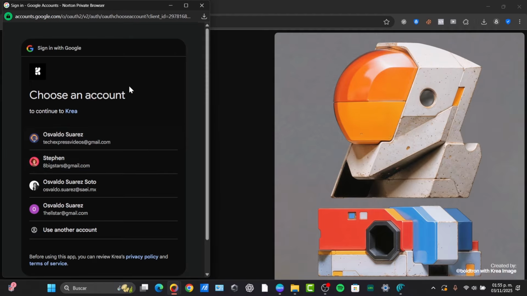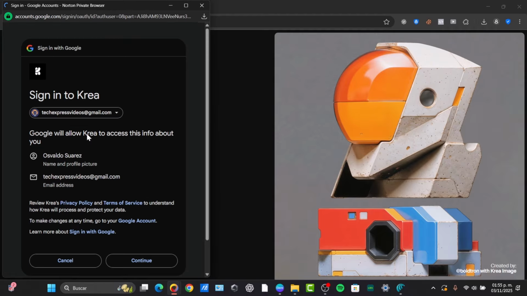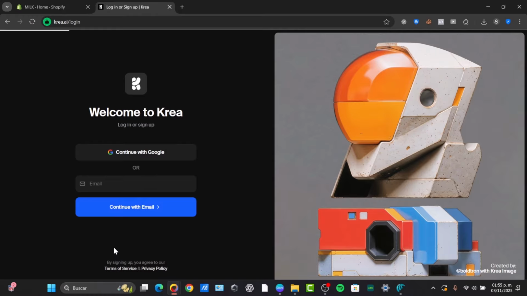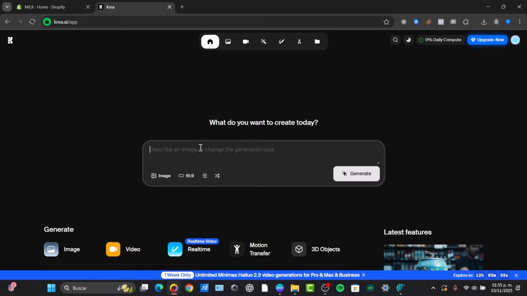There's a free trial, there's a free element that we can use, but once again, I insist that if you want to try this out and use the best resources for Krea, you want to use, for example, the most basic element.